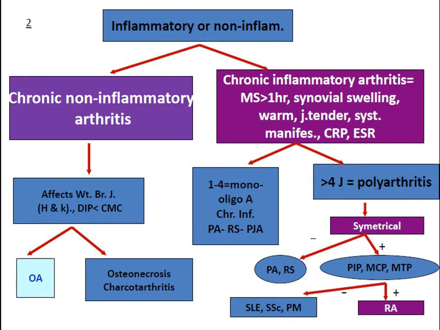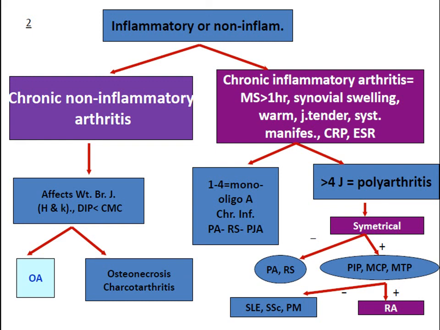Chronic non-inflammatory arthritis, which affects the weight-bearing joints such as hips and knees and the distal interphalangeal joints, is mainly osteoarthritis, osteonecrosis or Charcot's arthritis, whereas chronic inflammatory arthritis has morning stiffness of more than 1 hour, synovial swelling, warm tender joints with systemic manifestations, and elevated CRP and ESR.